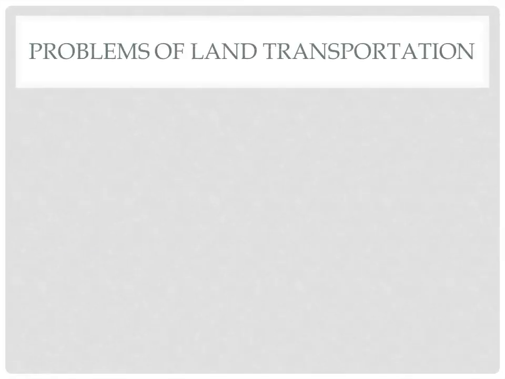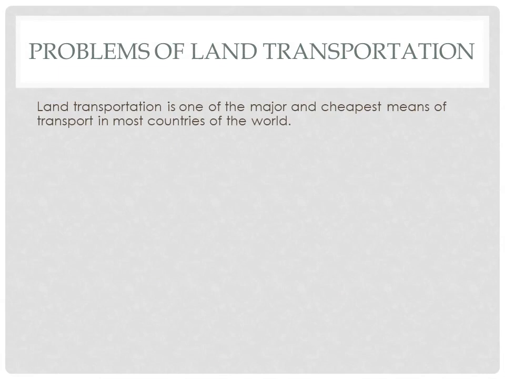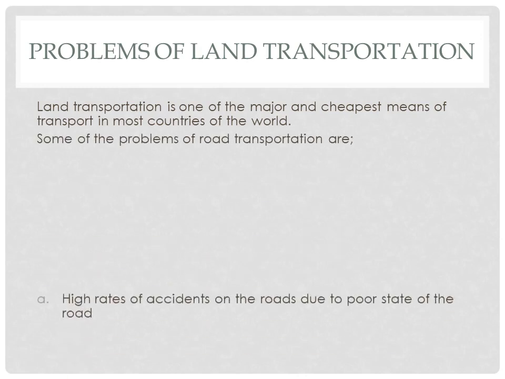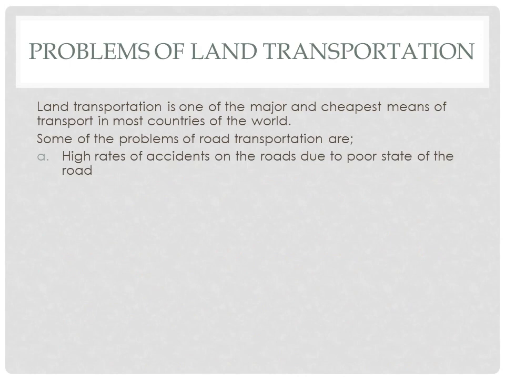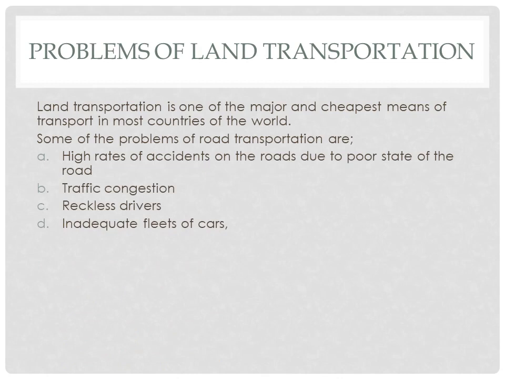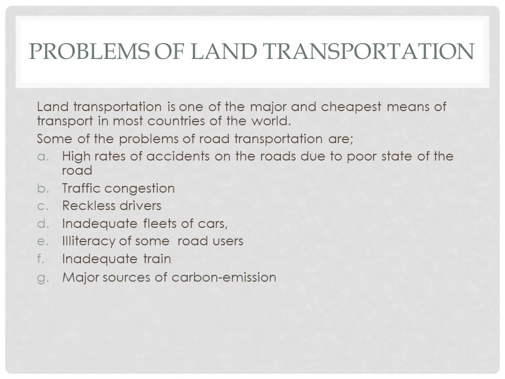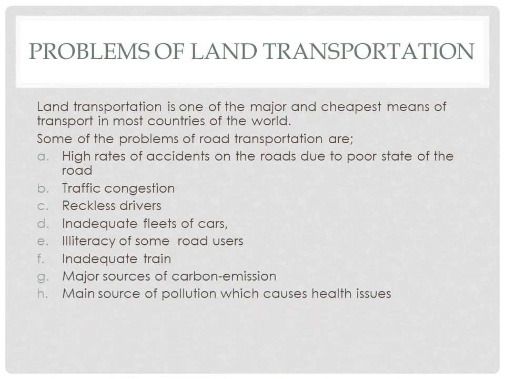Now, problems of land transportation. One, land transportation is one of the major and cheapest means of transport in most countries of the world. But some of the problems of road transportation are: one, we have the high rates of accidents on the roads due to poor state of the road. We have traffic congestion. We have reckless drivers. We have inadequate fleets of cars. We have illiteracy of some road users. We have inadequate train. Also, we have major sources of carbon emission, main source of pollution, which causes what? Health issues. All right, I believe that the G and the H, they are interwoven.